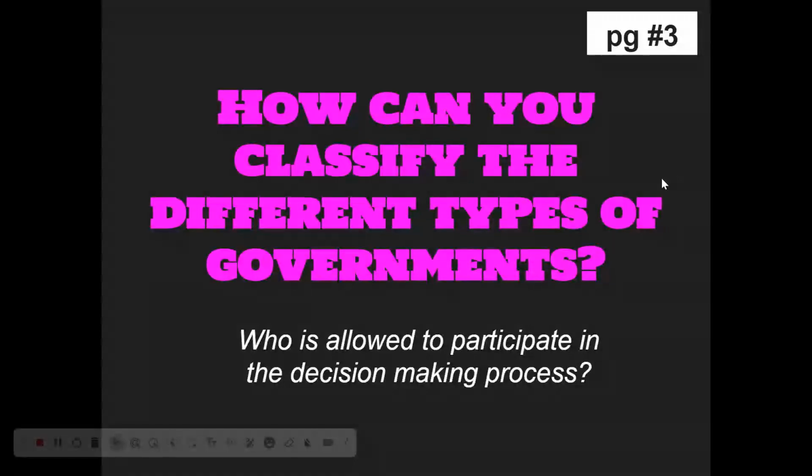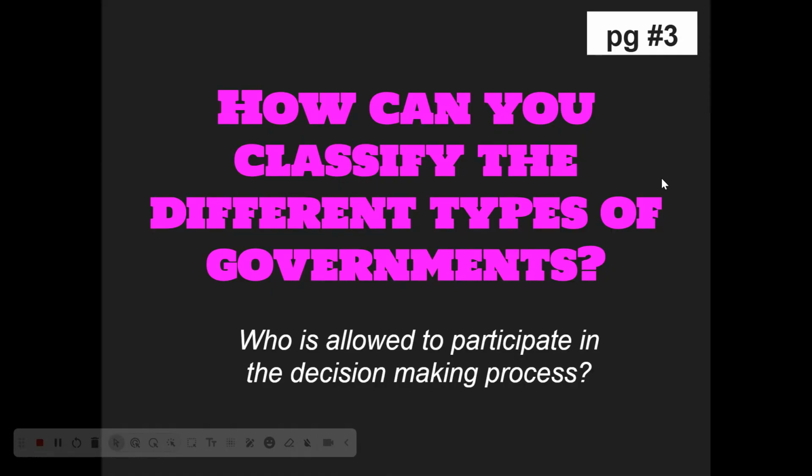All right, there are definitely lots of different types of governments out there, and political scientists generally can ask three questions and categorize the type of government you have based on the response, right? So, the first question we're going to look at to determine what kind of government you have is who is allowed to participate in the decision making process. Like, who makes the rules or regulations? Who makes the policies? Who makes the laws?